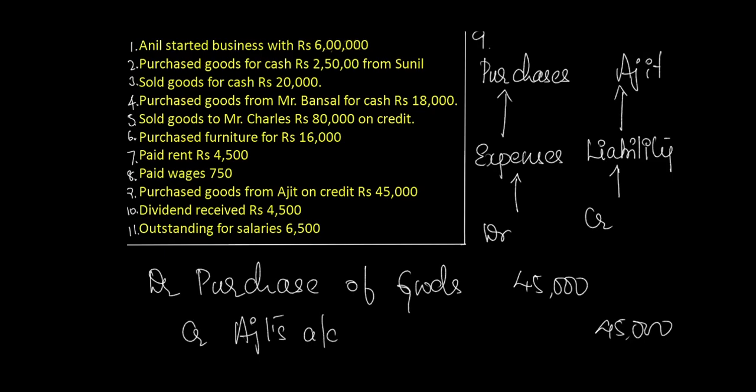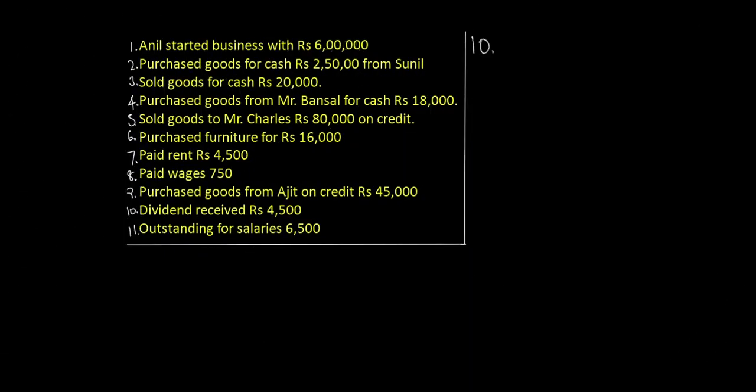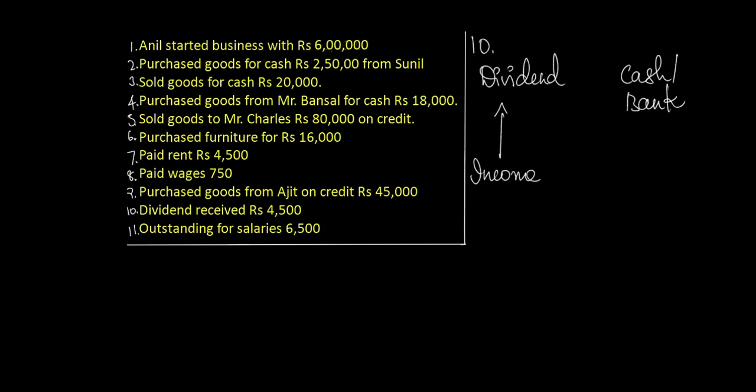Dividend received. In this case, dividend has been received by way of cash or bank, usually by way of bank entry. In this adjustment, we have received dividend, usually by way of bank adjustment. The two aspects therefore would be dividend, which is an income to the business. Dividend is usually received on investment in some company, investment by way of shares. The organization has invested in the shares of some company, perhaps, and it has received the dividend on such investment.